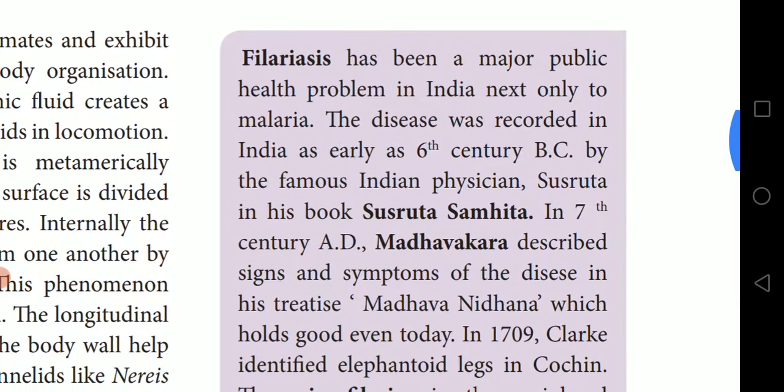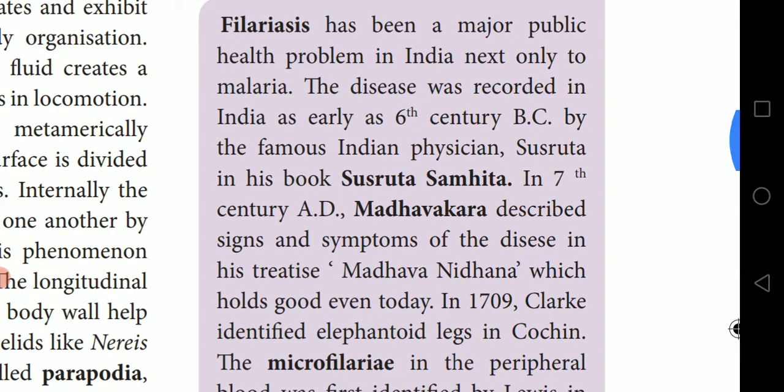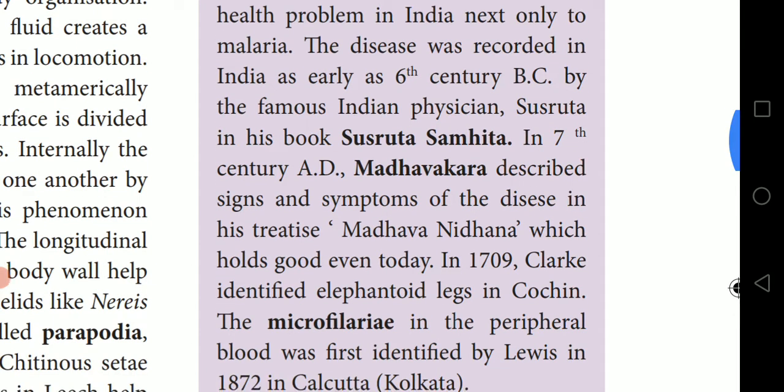The next topic we are going to see is this one. Small information bits are given here. Filariasis has been a major public health problem in India, next only to malaria. Earlier, filariasis was one of the major problems. Elephantiasis we call filariasis; the legs seem like an elephant's leg. That is because of filariasis. Next to that is only malaria. So filariasis is a major problem, after which malaria spread more and more in India.